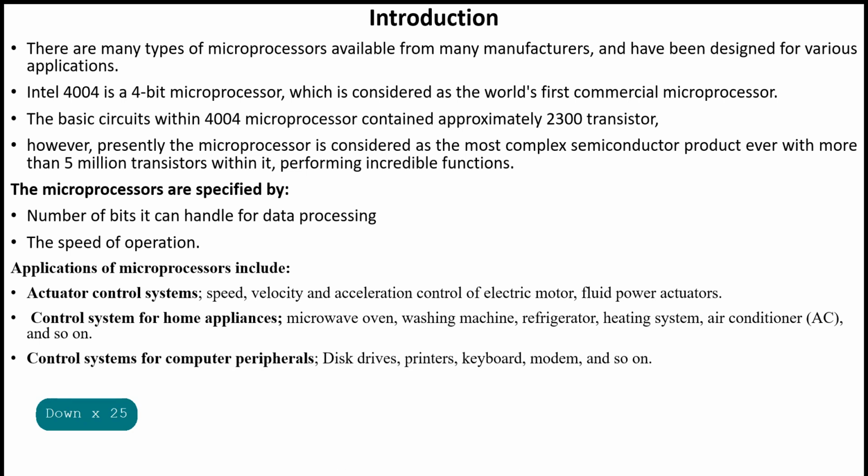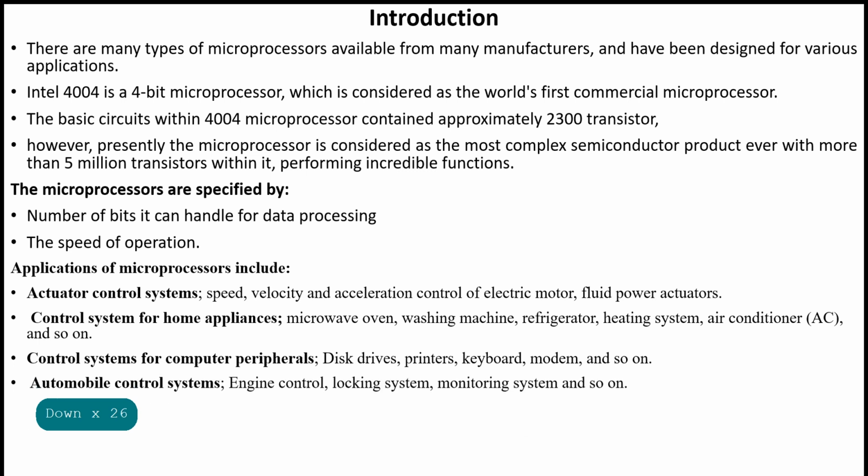on. Control systems for computer peripherals, that is disk drives, printers, keyboard, modem, etc. Automobile control system, engine control, automatic locking system, monitoring system, and so on.